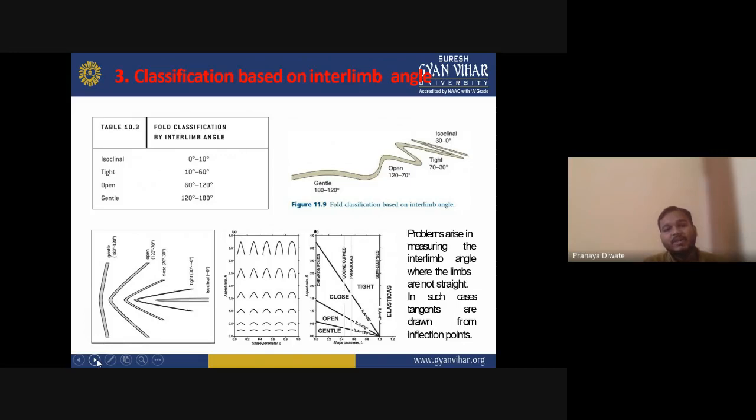Fold classification on the basis of interlimb angle: 0 to 10 degrees is isoclinal, 10 to 60 is tight, 60 to 120 is open, and 120 and above is gentle. The only criterion applied here is the interlimb angle.